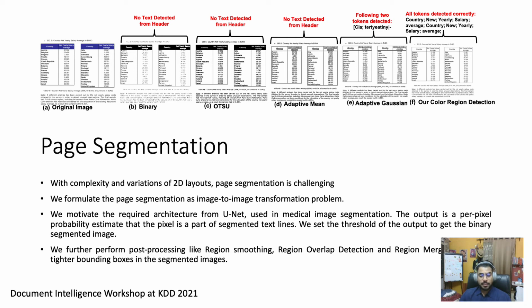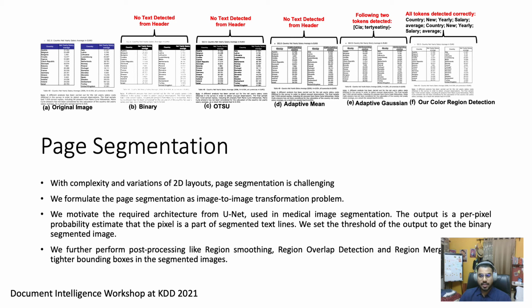Lastly, for the page segmentation module, to detect the text lines correctly, we formulate the problem as an image-to-image transformation problem. We motivate the required architecture from UNet, which is used in medical image segmentation. The output is a per pixel probability, which gives you an estimate of whether the pixel is part of a segmented text line or not. We set the threshold empirically to get the binarized segmented image.